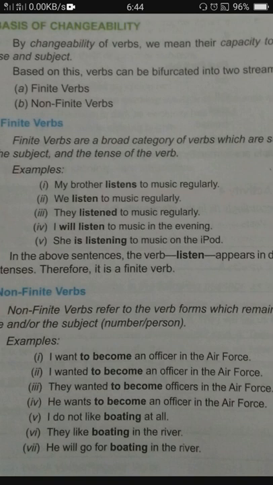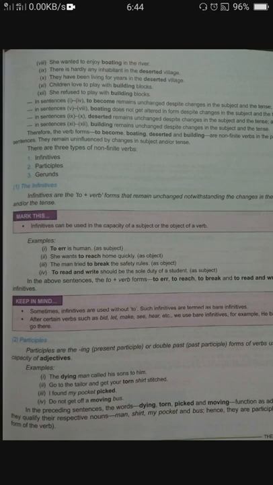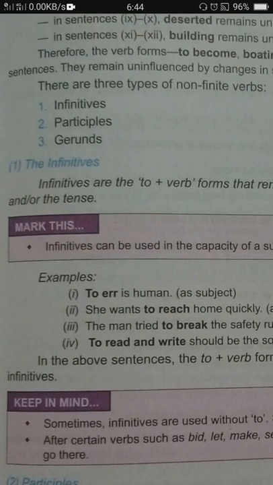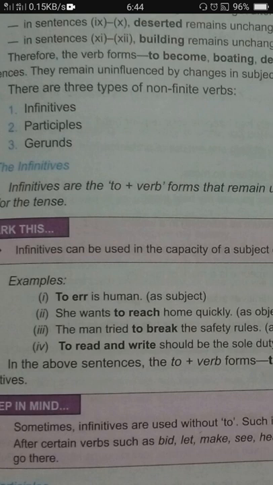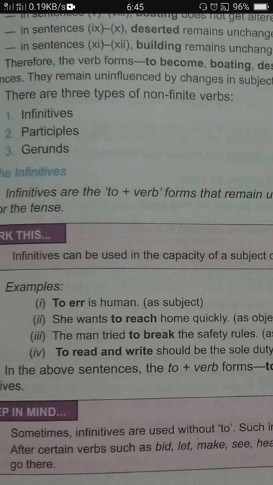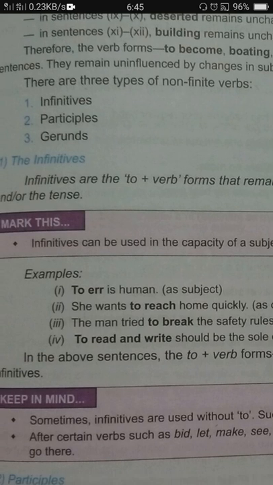To become is infinitive. Okay, here again other examples: to err is human. Here to err means to make error. She wants to reach. Here to reach is infinitive. The man tried to break. To break is infinitive. Remember, to plus verb, this is called infinitive.